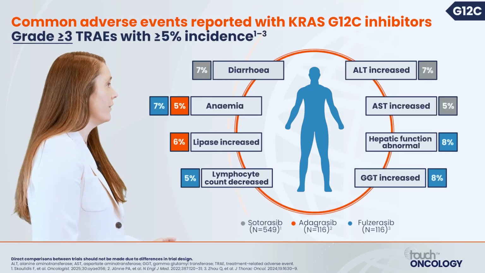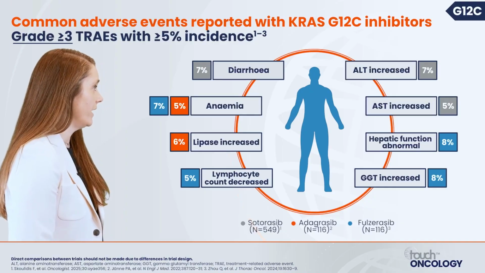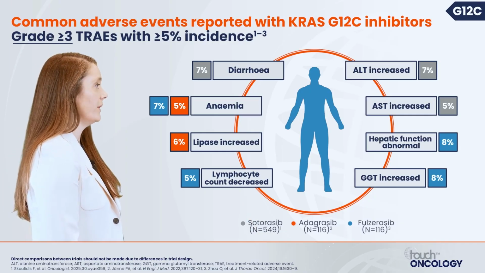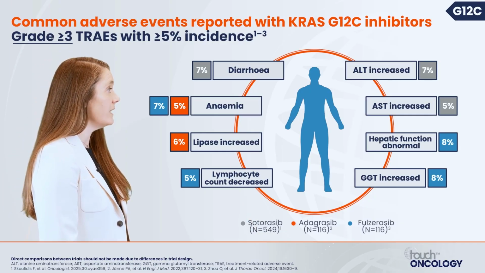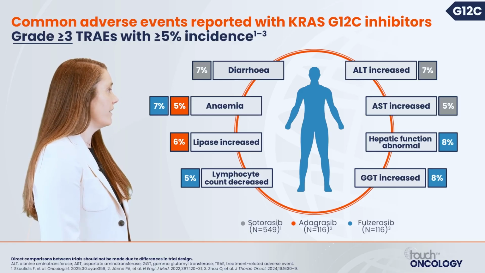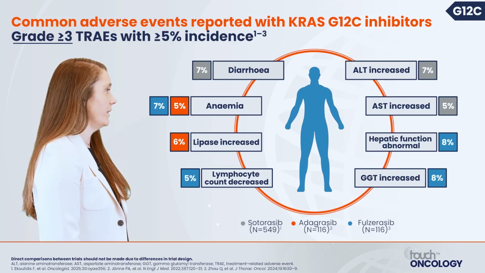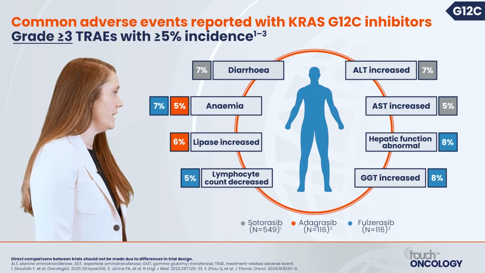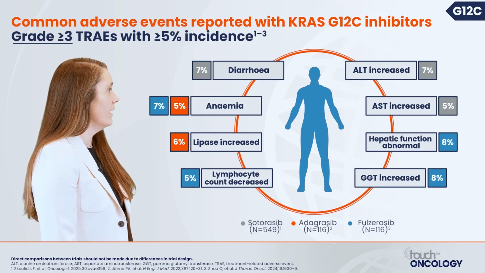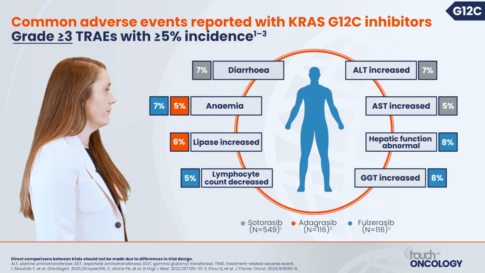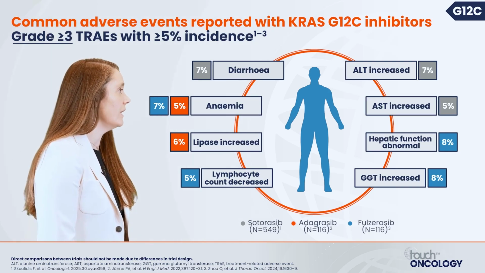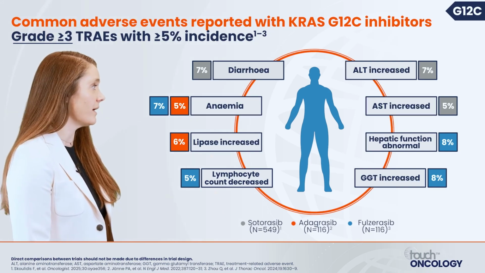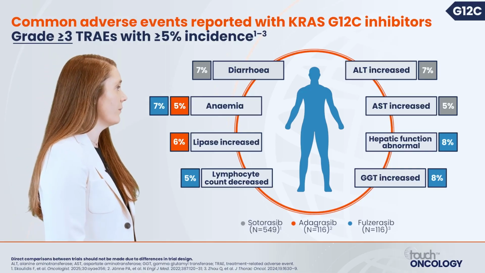When focusing on grade 3 or higher treatment-related adverse events, particularly those that have at least a 5% incidence, we see this side effect profile narrow down to really AST and ALT increase, hepatic function abnormalities and GGT increase, diarrhea, anemia, and lymphocyte count decrease. So really, in general, we're talking about GI toxicities as well as blood count abnormalities.